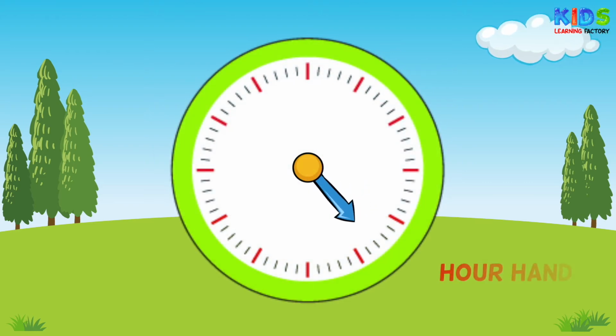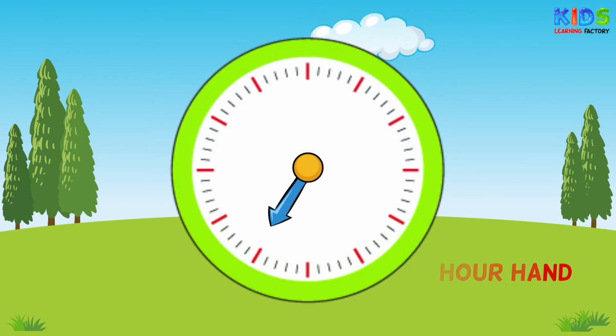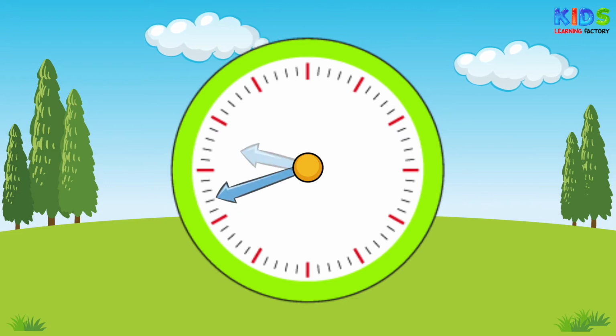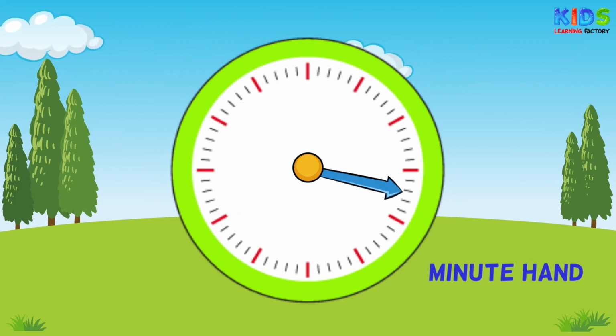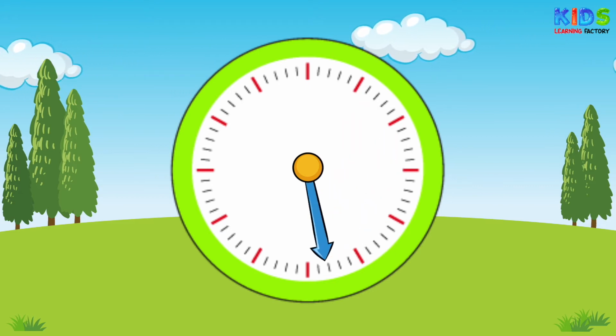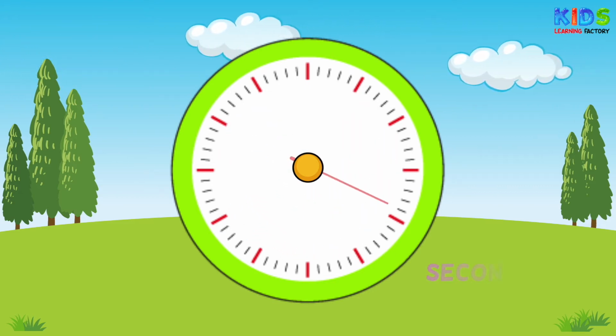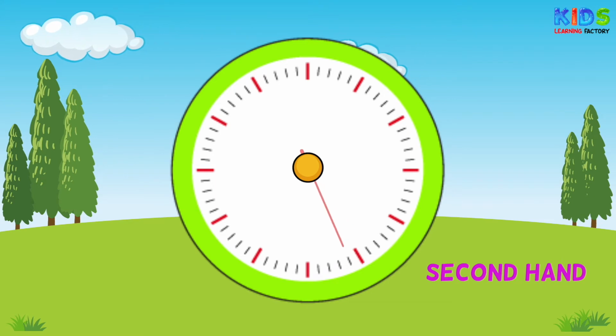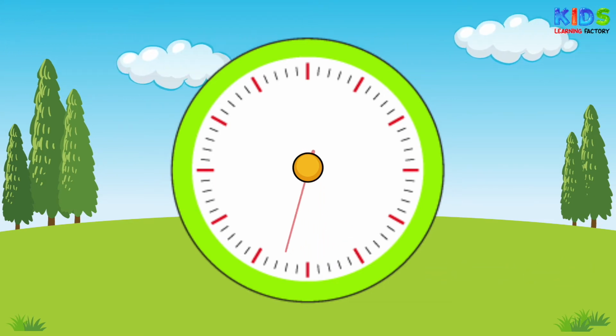This is the hour hand. It is the smallest hand. This is the minute hand. It shows us the minutes. This is the seconds hand. It moves after every second.